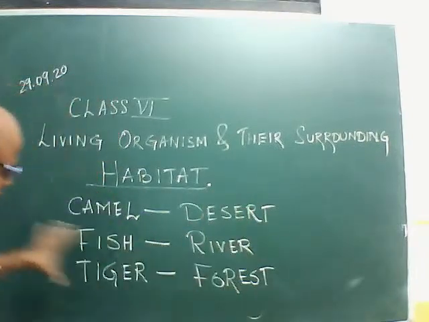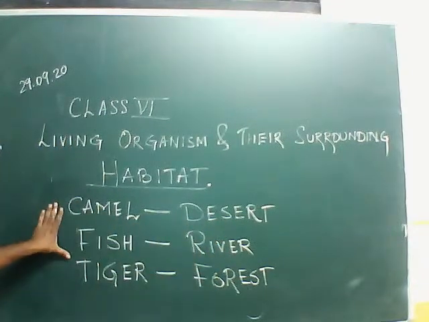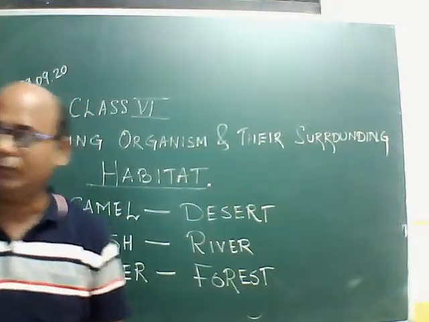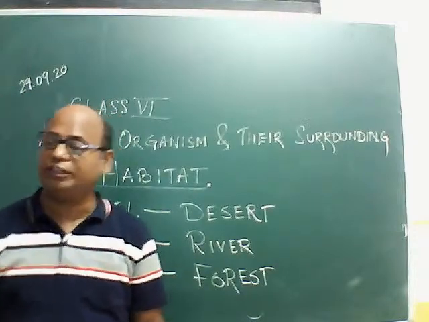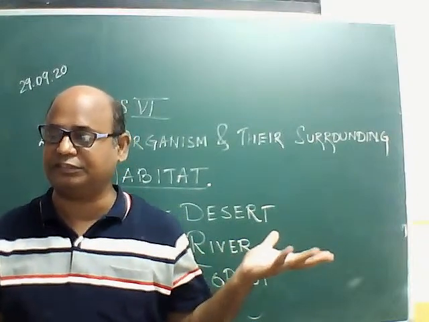So we will find forest is the habitat for tiger, river is the habitat for fish, desert is the habitat for camel. You already studied this, and some of you gave me the example of aquatic animals.